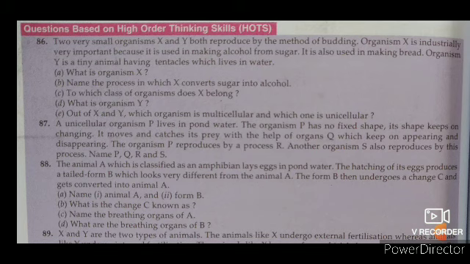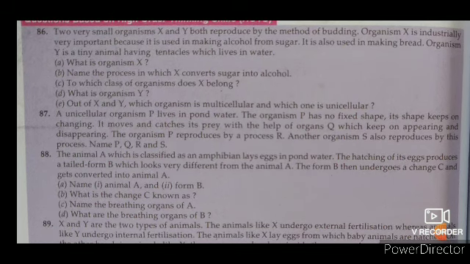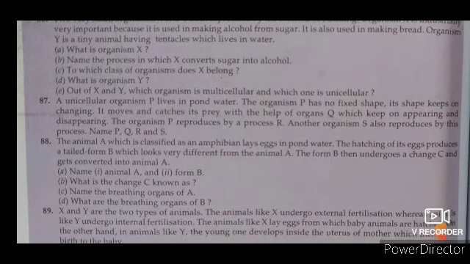Okay, and coming to part B, name the process in which X converts sugar into alcohol. The process in which X converts sugar into alcohol is called fermentation. So fermentation will be the answer, students. What happens in the fermentation process, students? Yeast plus glucose gives the formation of alcohol plus carbon dioxide.